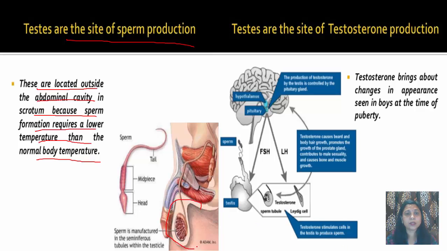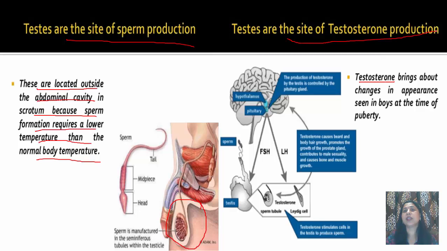Here the testes produce male gametes, the sperm. These testes also produce the male sex hormone, known as testosterone.